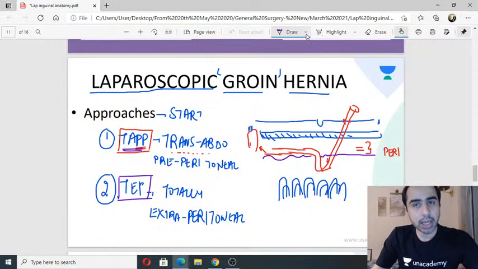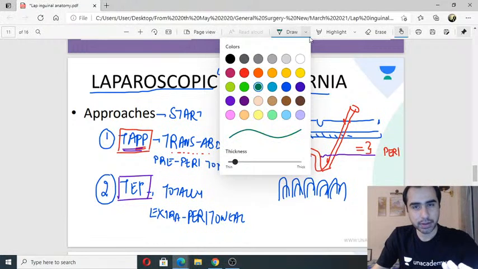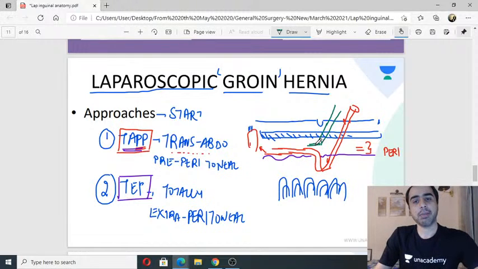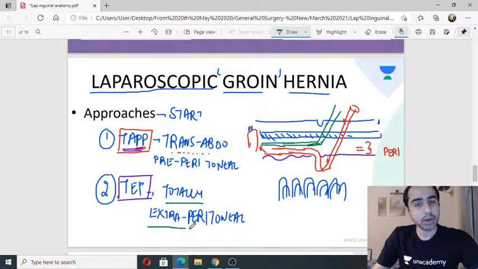Now when I do TEP, there is a little difference, not much difference. The difference is very little. Here what I do is I cut the skin and I put my instrument straight away into the pre-peritoneal plane. I don't cut the peritoneum at all. I don't go inside. I go straight into the pre-peritoneal plane, and then I go down like this, and I go towards the inguinal area and I do the surgery. So in TEP, I never enter the peritoneal cavity. That's why it is totally extraperitoneal.